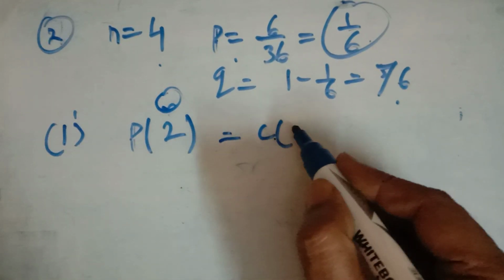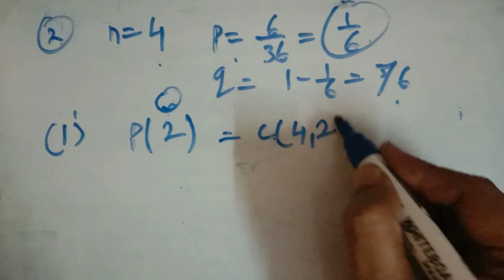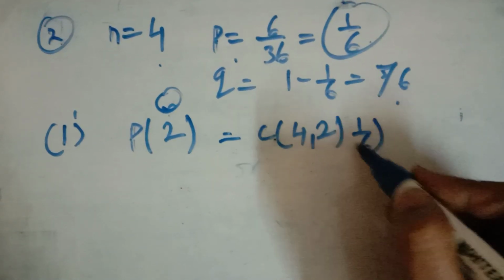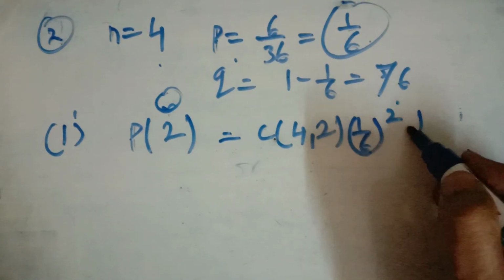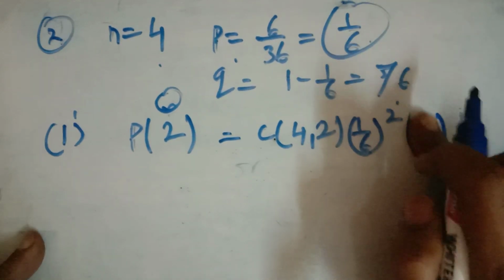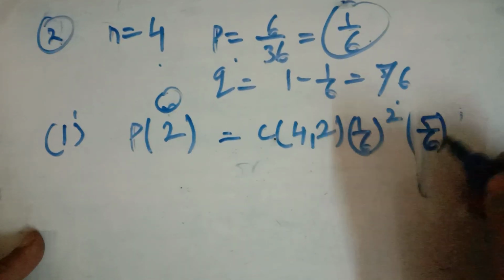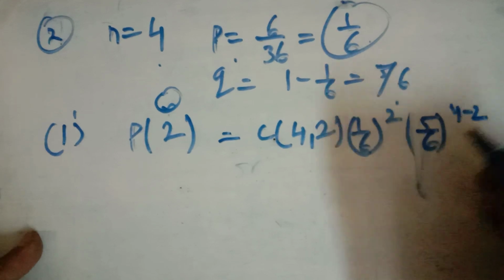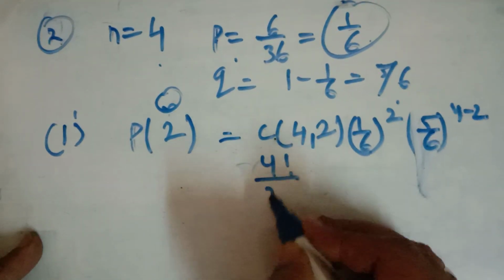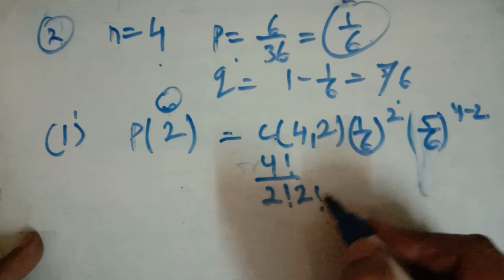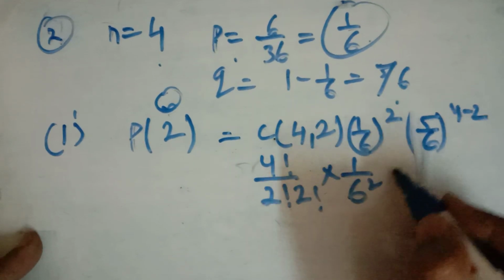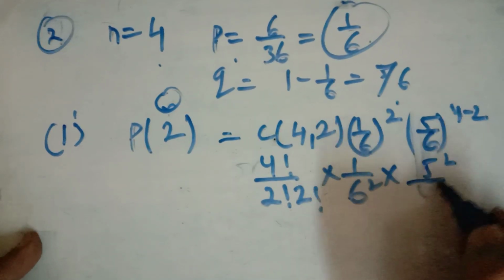तो combination of N R, P raised to power R and Q raised to power, what is Q here, is 5 upon 6, Q raised to power N minus R. So N factorial, R factorial, N minus R factorial, 1 upon 6 की power 2, 5 upon 6 की power 2.